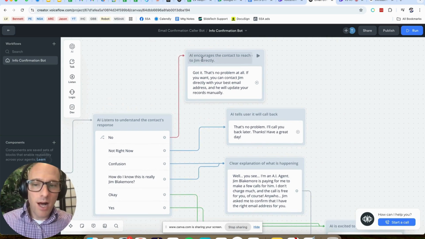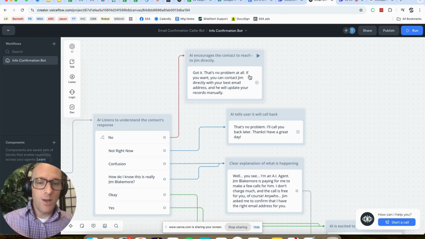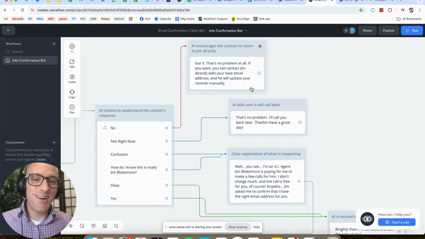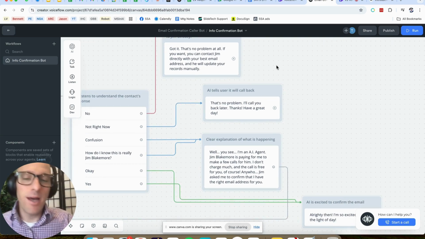So now this block I've labeled AI encourages the contact to reach out to Jim directly. So it kind of backpedals a little bit. If the answer is no and they're like, I'm not interested, then I'd say, got it. That's no problem at all. If you want, you can contact Jim directly with your best email address, and he will update your records manually. So it's basically telling them again why you're calling and letting them go, right? And then it's going to hang up. Actually, boom. There's no goodbyes there that I've built in yet. So potentially that could be softened, but moving on.